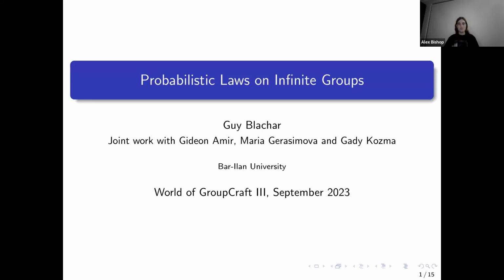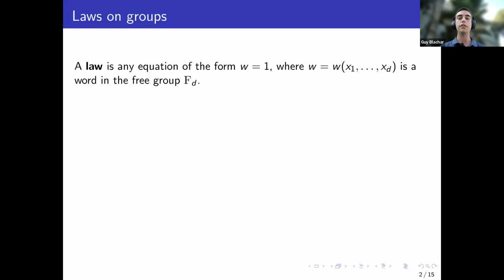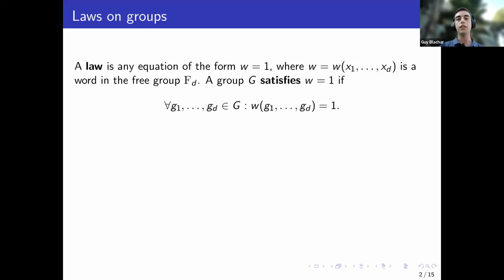So first, maybe I should start with saying what is a law? Well, a law will be, for us, any equation of the form some word in a free group equals 1. So I have several variables, and I'm allowed to multiply them and add inverses, and I want this expression to equal 1. And we say that the group satisfies the law if for any substitution of elements from the group, the law equals 1. The law is satisfied.